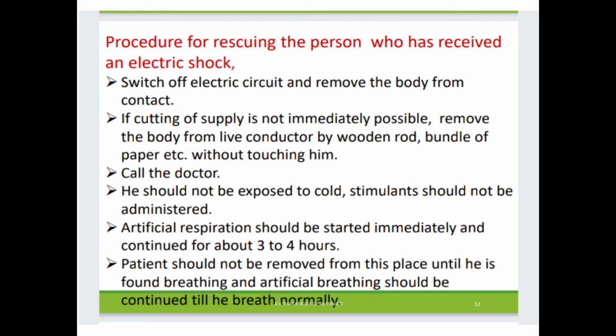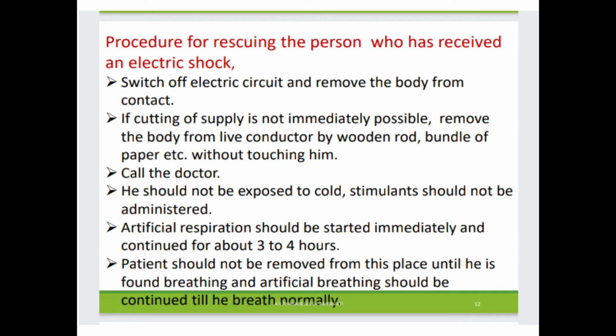This is the procedure for rescuing the person who has received an electric shock. First, switch off the electric circuit and remove the body from the contact. Second, if cutting off supply is not immediately possible, remove the body from the live conductor by a wooden rod, bundle of paper, etc. without touching him. Call the doctor.